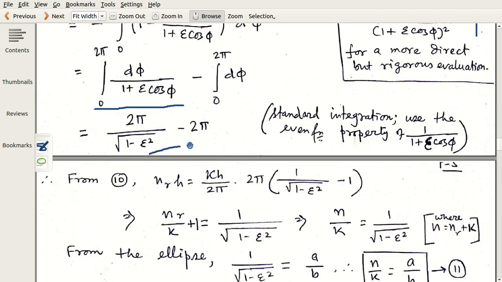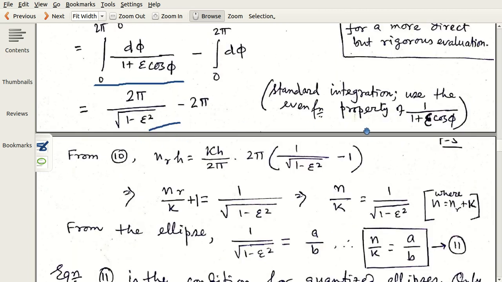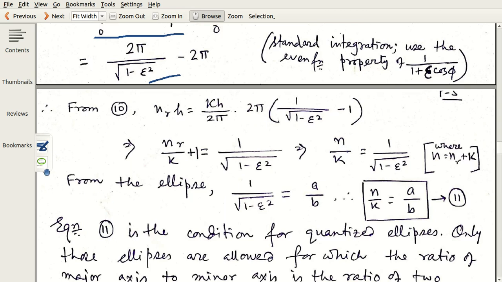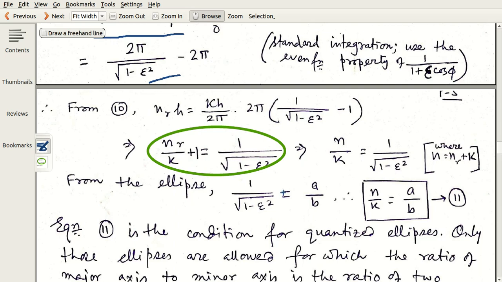And after integration, you will just see that one condition will come out. This is the important thing, that from this quantization, two quantization conditions will come. Nr by k, these are two quantum numbers, plus 1 equals this expression, and solve it. Nr plus k divided by k, and we name it as n. This n is the principal quantum number. We will see it. This is known as the principal quantum number.